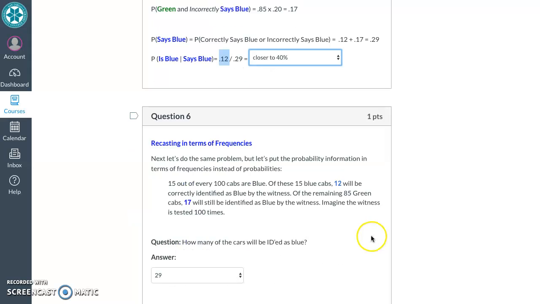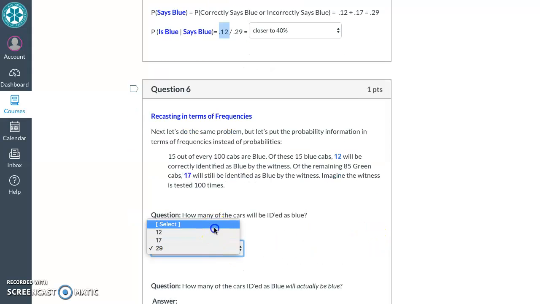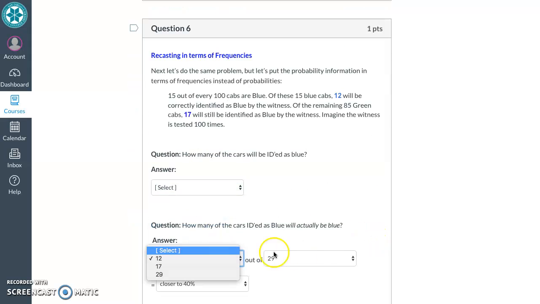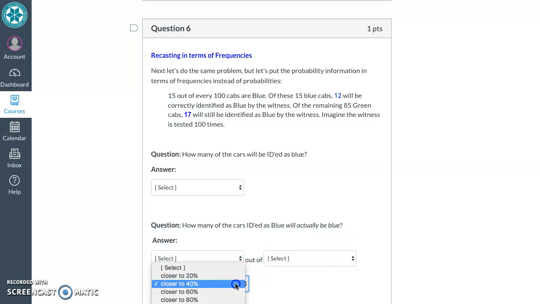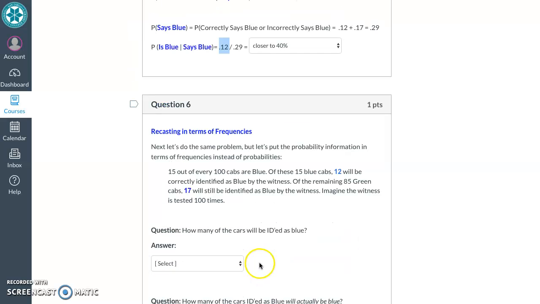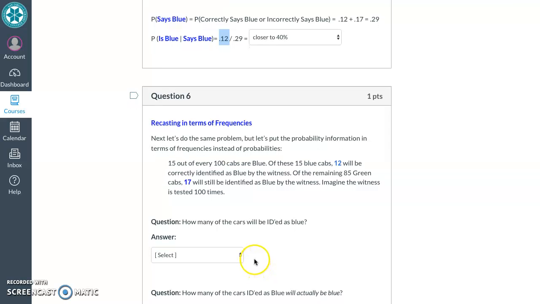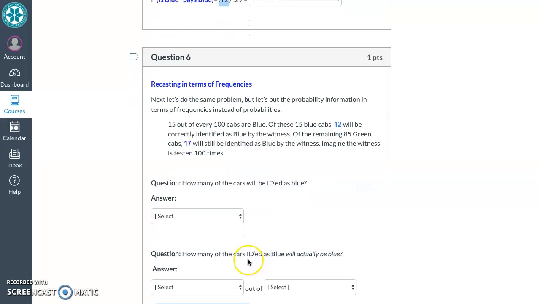Our next way of calculating this is to think about it in terms of frequencies. Interesting point is that we are much better at reasoning through probability information when we put it in terms of frequencies.